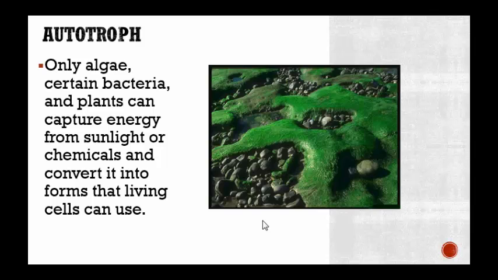First one is autotroph. An autotroph has the word auto in it, meaning the food's going to be automatically made for these organisms. And when we talk about autotrophs, we're talking about algae, certain types of bacteria, and plants that can capture energy from sunlight or chemicals and convert it into forms that living cells can use. What that means is when plants use photosynthesis, they're going to make their own food. All right? They're going to make those sugars that they need so they can grow and do everything else they need to do. They do it automatically. It's done automatically. It's done from the sun.